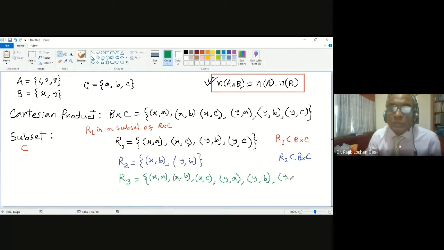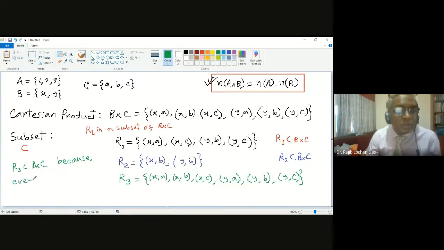Because the formula or the definition is every element in R3.